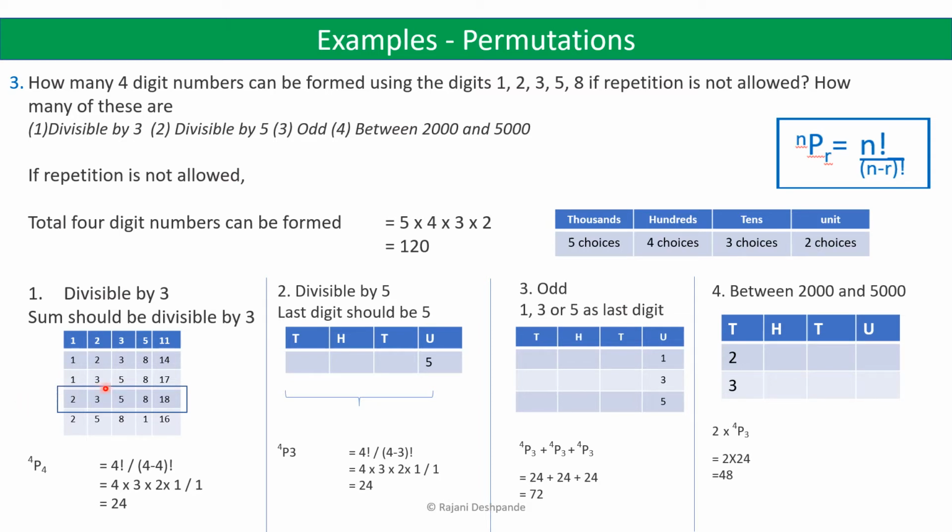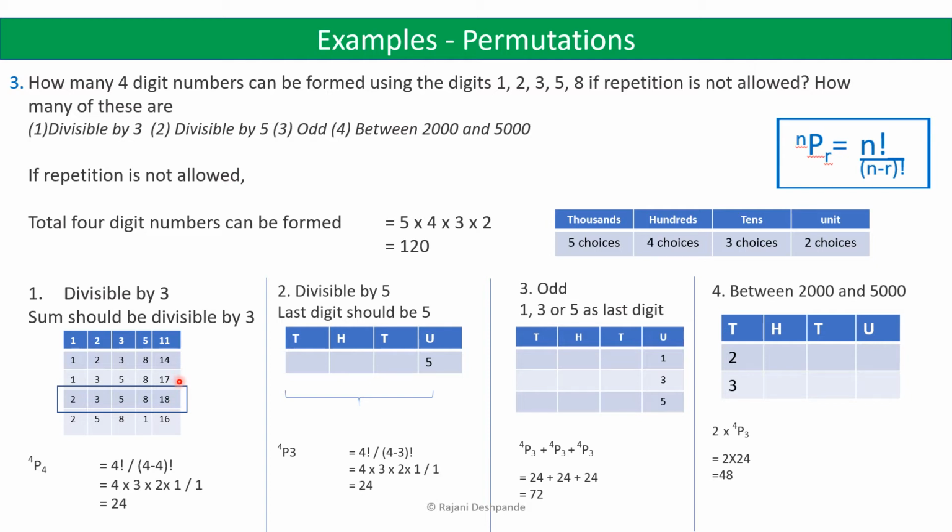Now we will take 1 and 3. We will now skip 2 and take 1, 3, 5, 8. Now if you add the digits here, 1 plus 3 is 4, 4 plus 5 is 9, 9 plus 8 is 17. So 17 is not divisible by 3. So we cannot take these digits; even if we take them in different orders, the sum is going to be 17.